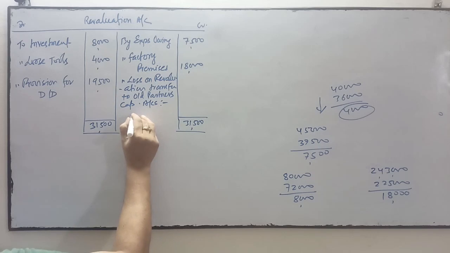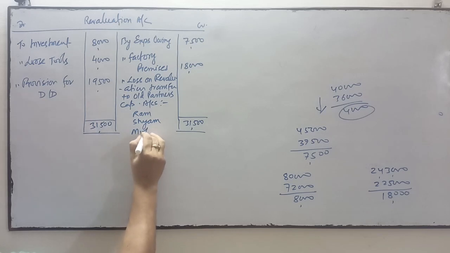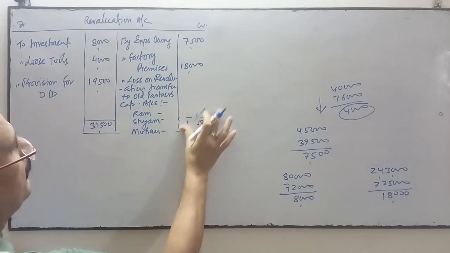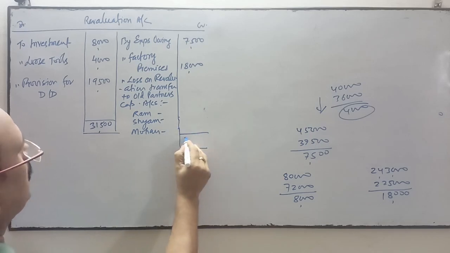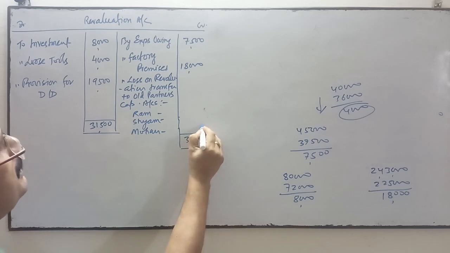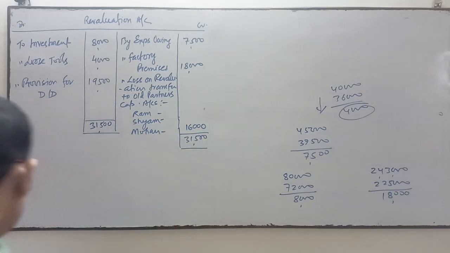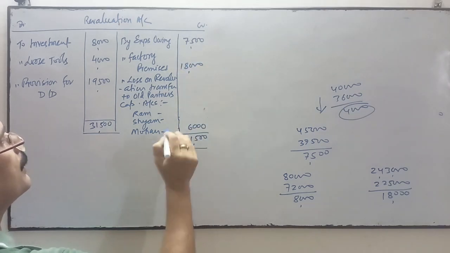So the partners are Ram, the second partner Shyam, and the third partner is Mohan. The difference amount will be transferred to the partners' capital accounts. We will find out the difference amount. I'll just extend this information, 31,500. So the difference amount is 6,000.